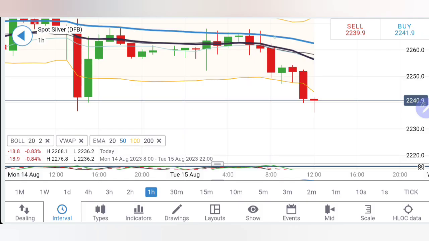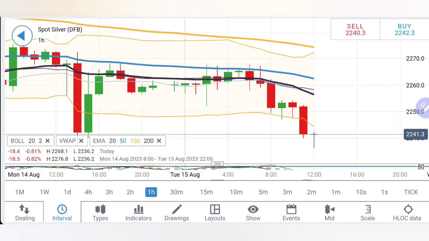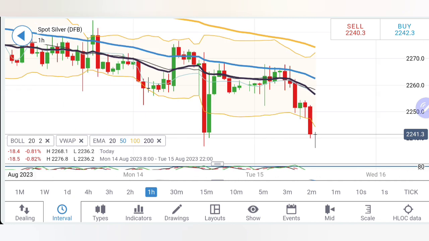Now let's have a look at silver. See, silver on the hourly charts, it was trading outside Bollinger Bands, trying to show a pullback here. A rise above 2260 is where a little more bullishness can be seen. Specifically, I will now recommend you to buy only if you see it above 2270 or 2280 zone. These are greater resistances for today.